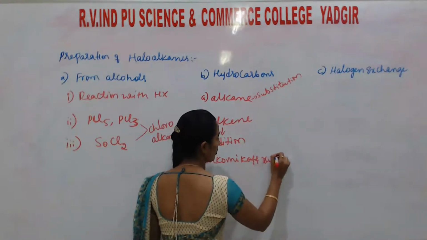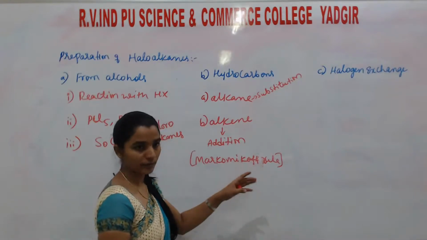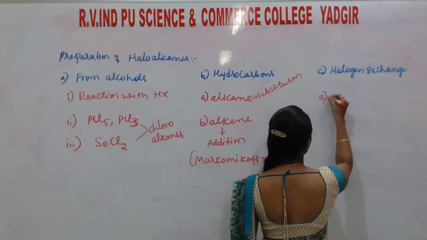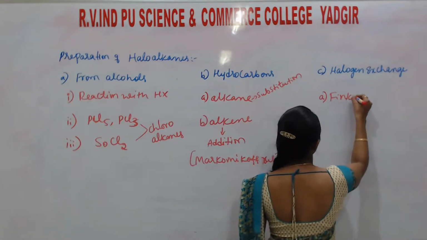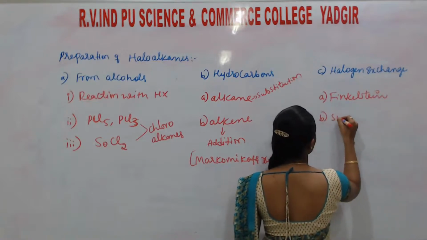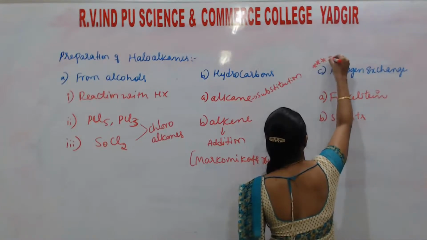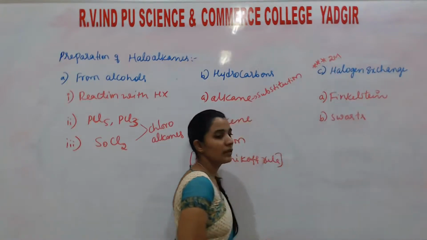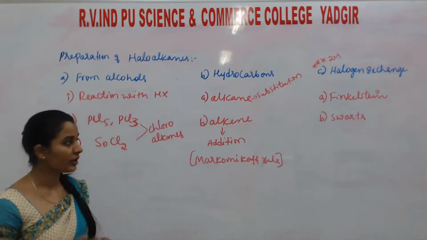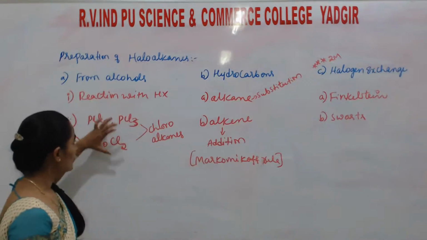According to Markovnikov rule. Addition according to Markovnikov. Okay. Next, from halogen exchange, two types of reaction are there. One is Finkelstein, another one is Swarts, which are very important for 2 marks. The names of reactions, whatever I am going to say in this organic chemistry, those are very important for 2 marks. Okay, so these are the reactions.